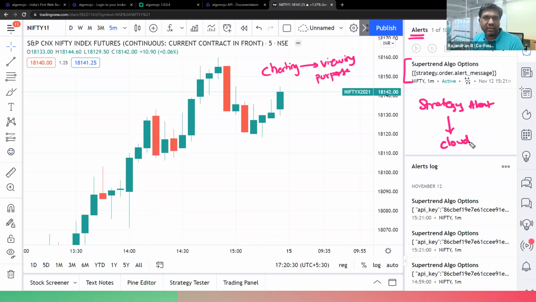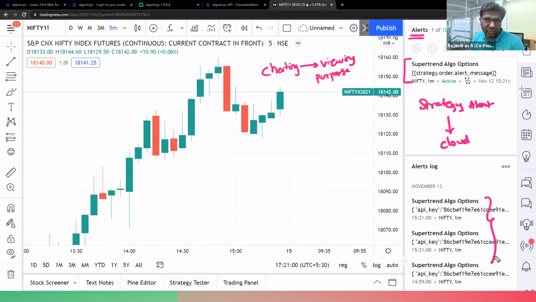All right. Now the next thing is you also have an alert log section. Now this alert log shows, right? Any orders which are transmitting from any alerts which are triggering in the cloud, the same alert you'll be able to access on your desktop also. Maybe if you have a mobile application, an Android application or an iOS application, you'll be receiving the alert on your mobile also.